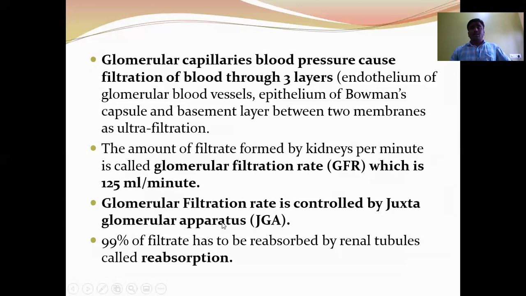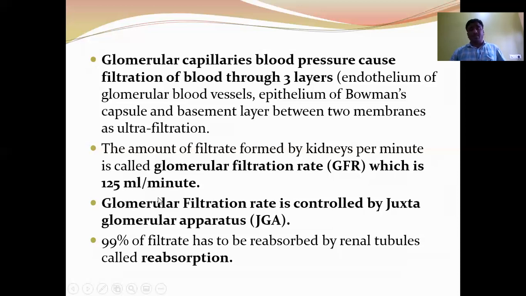Next, when filtrate enters into the lumen of Bowman's capsule, that filtrate we can call ultrafiltrate, primary urine, or glomerular filtrate. The composition of glomerular filtrate is almost similar to the blood plasma, except larger proteins. Similar to the blood except blood corpuscles and blood proteins.